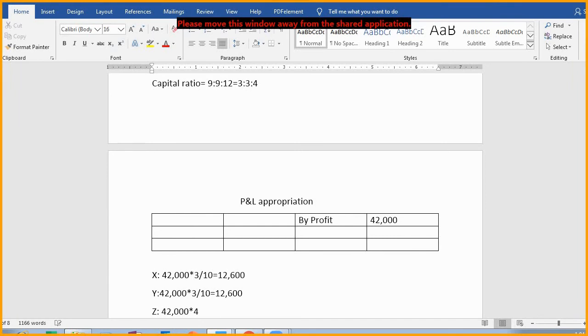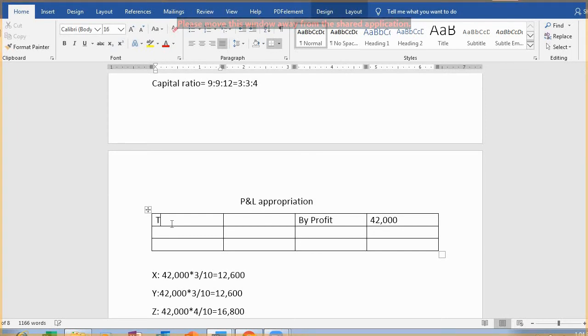So again it will be 4 by 10. So it will be how much? 4,200 into 4, so 16,800. Right? So this is the thing which we need to transfer. X, Y and Z, profit will be transferred.